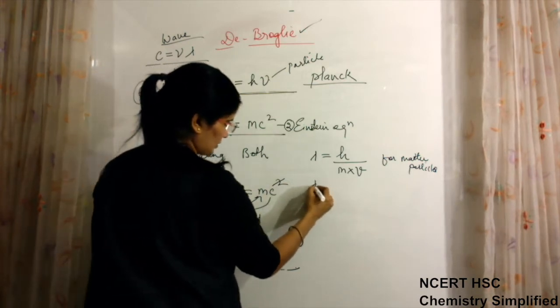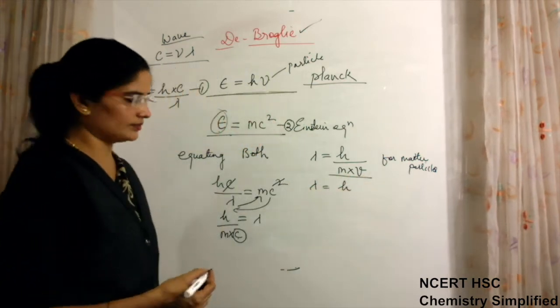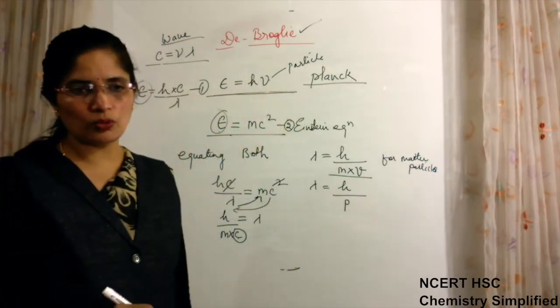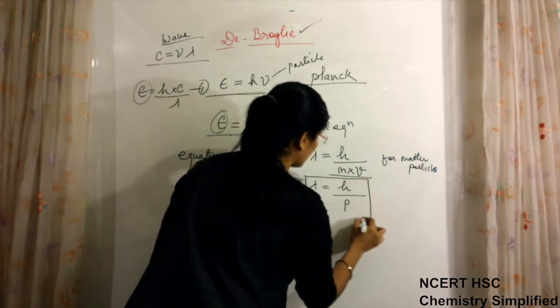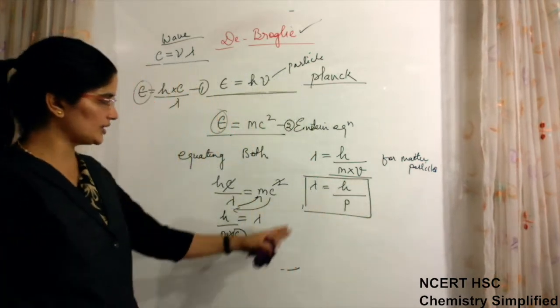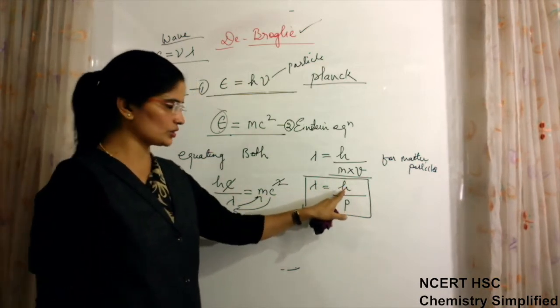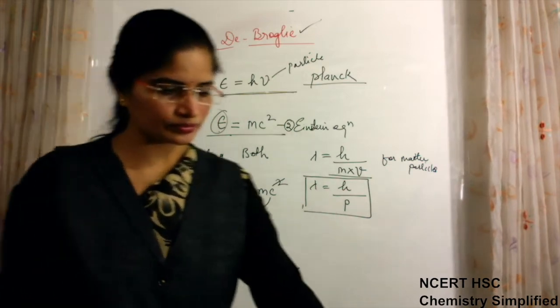Now in λ = h/(mv), mass into velocity is actually known as p, or momentum. So de Broglie's relationship or equation is λ = h/p, where h is Planck's constant, λ is the wavelength, and p is the momentum.